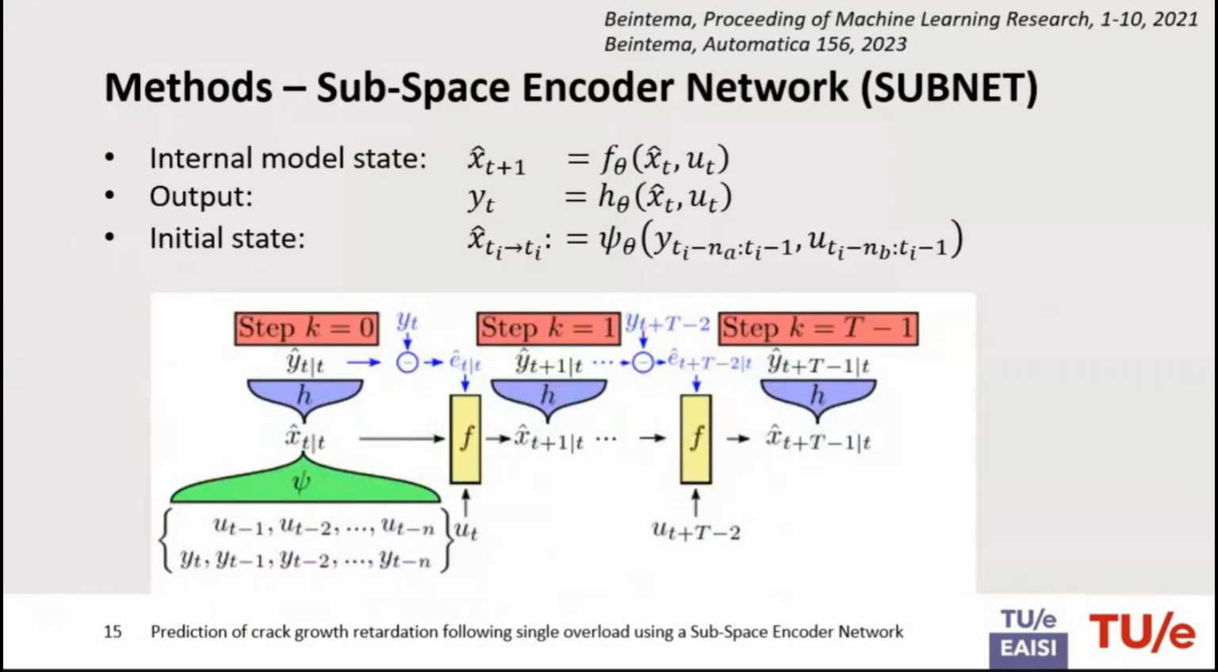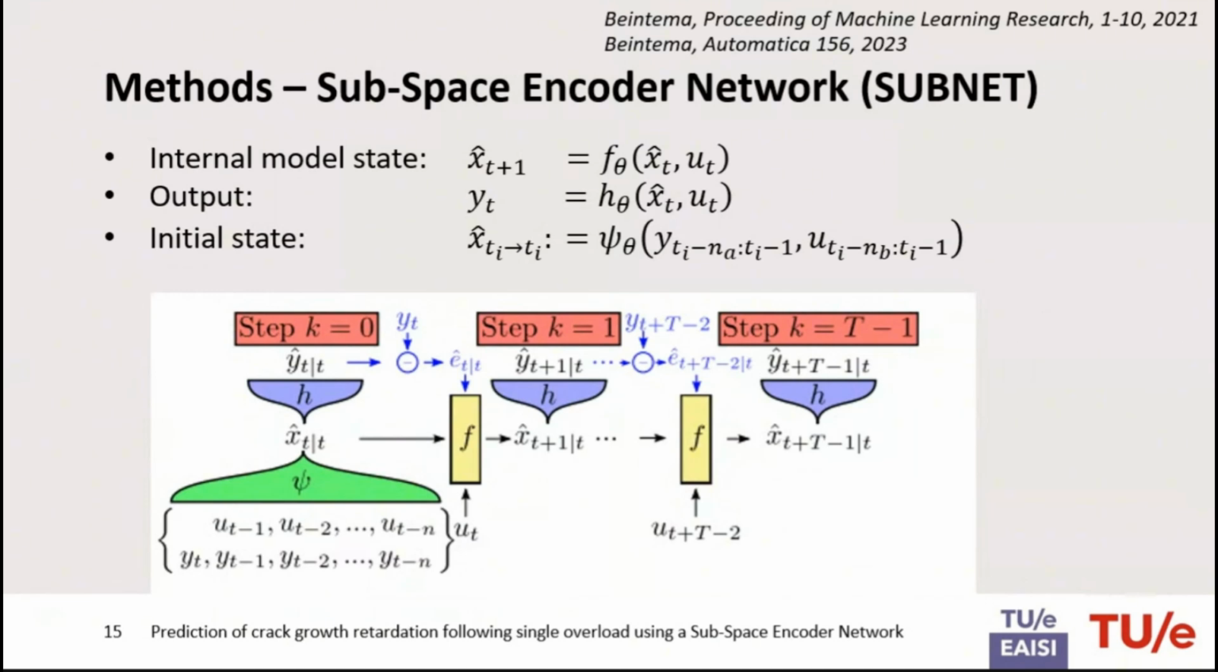Moving on to the subspace encoder network. This is essentially a combination of multiple neural networks combined together. We have an internal model state. It's computed using a separate neural network f_theta, highlighted by this. This network tries to predict the internal model state using the previous internal model state and the inputs of the model.